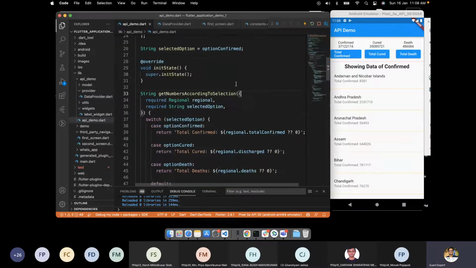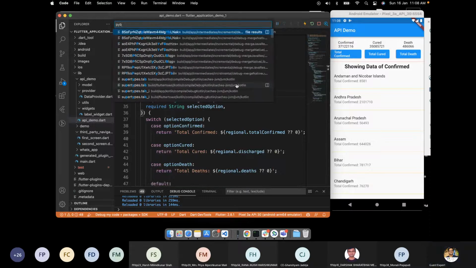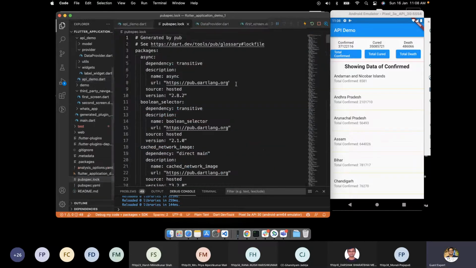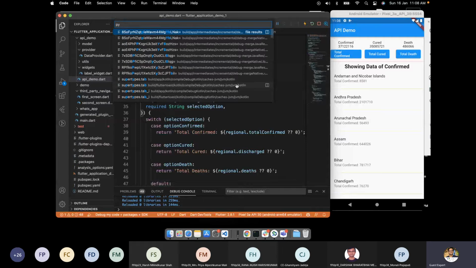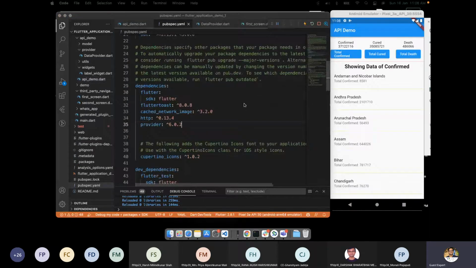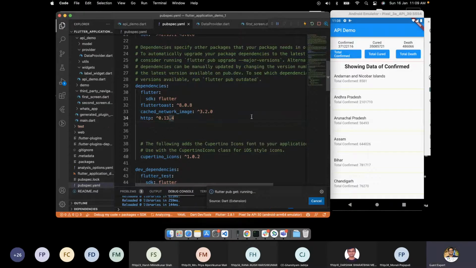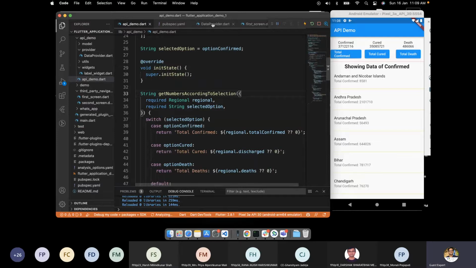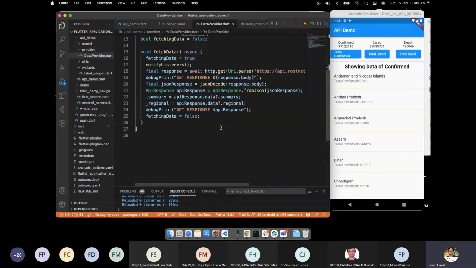from pubspec, sorry, pubspec, if I remove this provider, still the class that we have created, it will work.